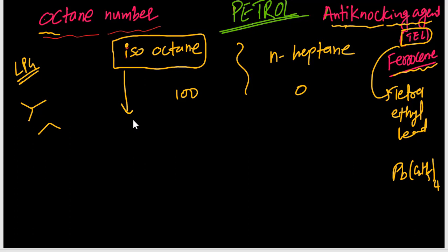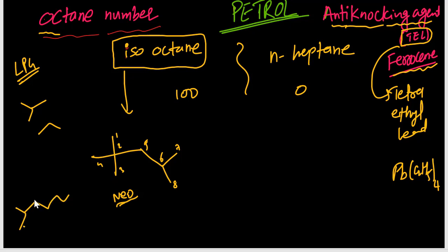In the isooctane structure, one side has a neo-type chain, and the other side has an isopropyl, iso-type group. You can count 1, 2, 3, 4, 5, 6, 7, 8; I am not giving the IUPAC numbering, just general numbering. Total 8 carbons are there. Generally our expectation is that the isooctane structure should be a straight chain like this, but that is not correct. This is the isooctane, where maximum branches are there.